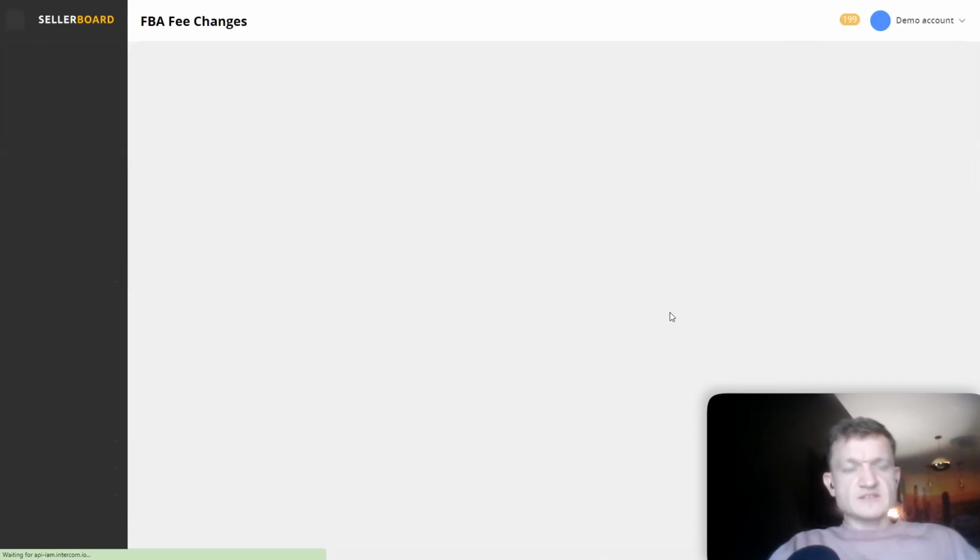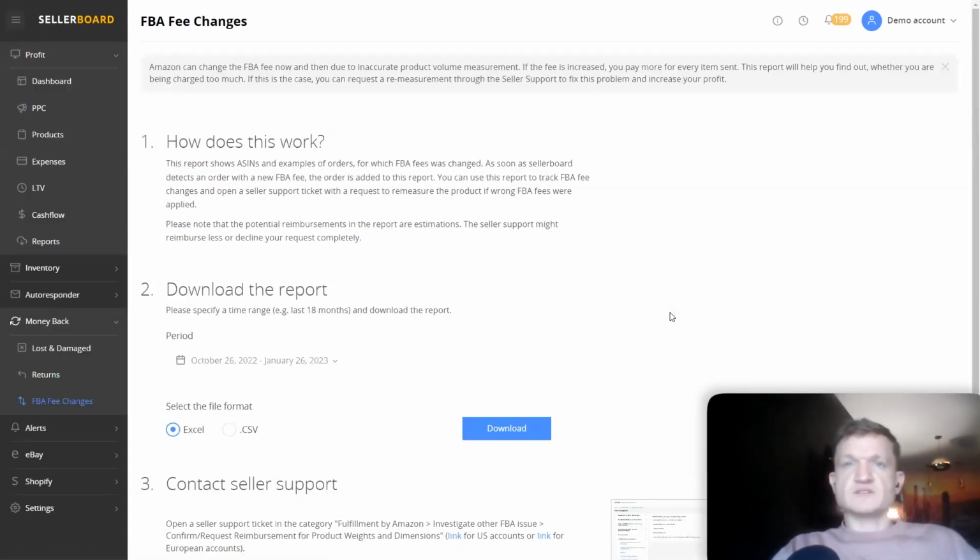And the last possibility for this type of refund is the fee change. So if your product was remeasured, wrongly measured, placed in another category, and you have a fee change, potentially this might be an error on the Amazon side. So what you can do, also download the report, send it out to support, and see whether you can get a refund about that or not. This is pretty much it.